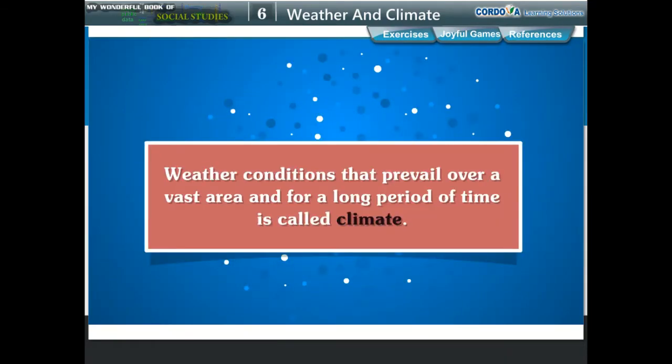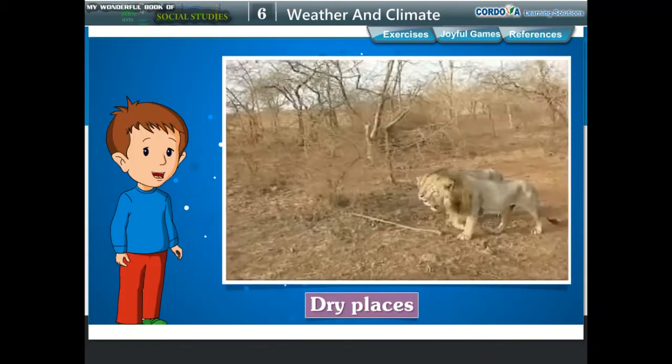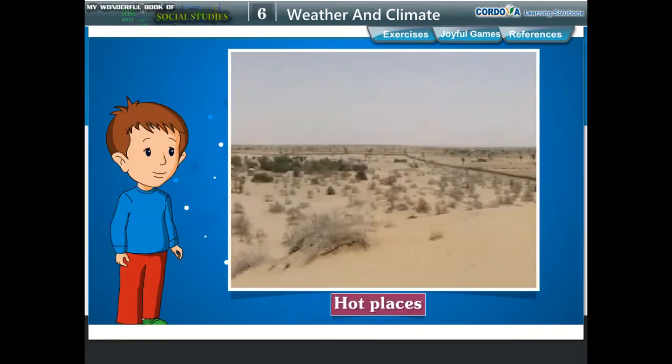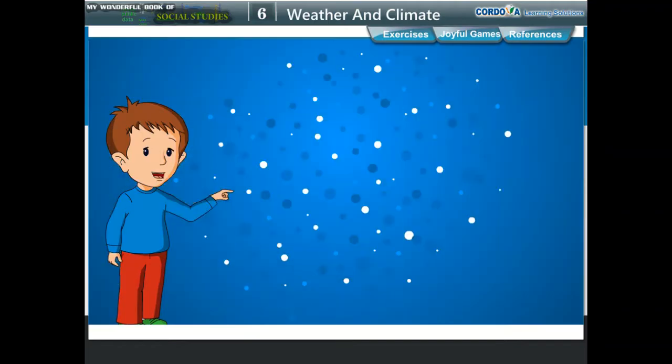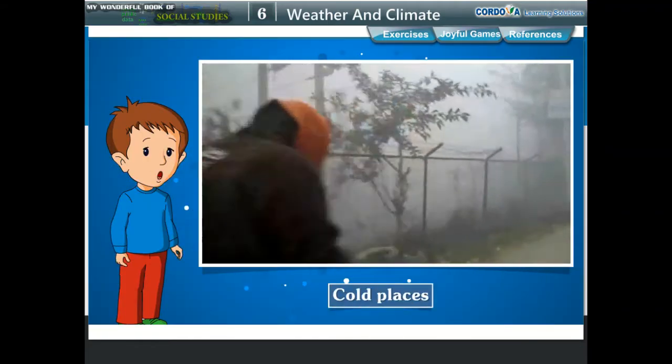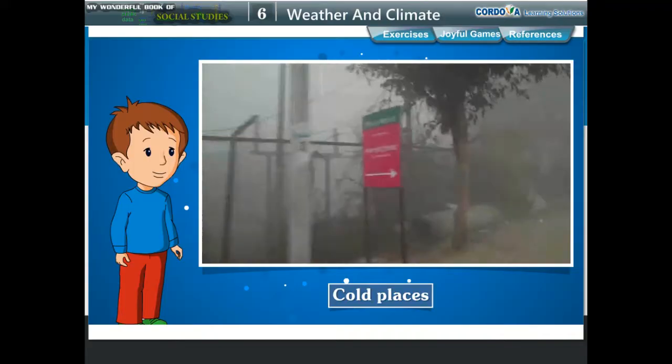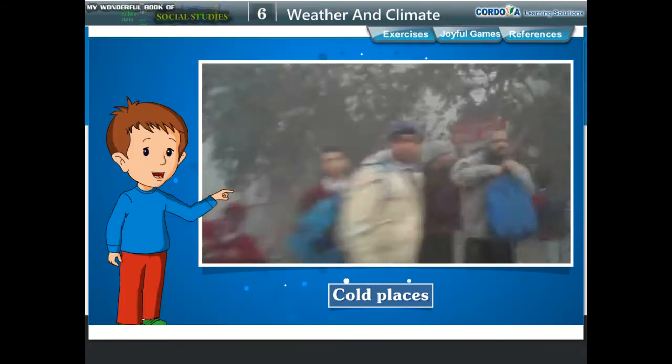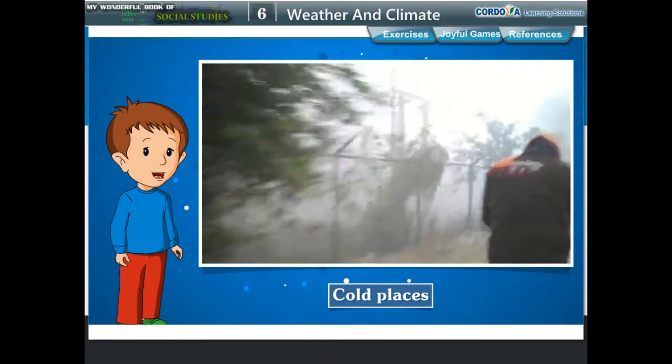Weather conditions that prevail over a vast area and for a long period of time is called climate. Places are said to have dry, hot, wet, or cold climate if they have the same weather conditions for a very long period of time. That is, approximately 30 to 40 years.